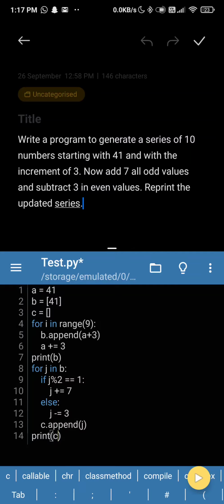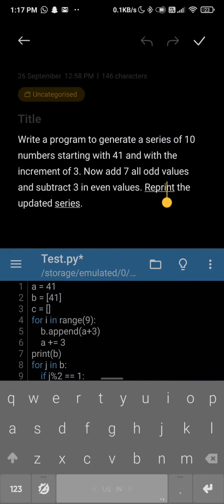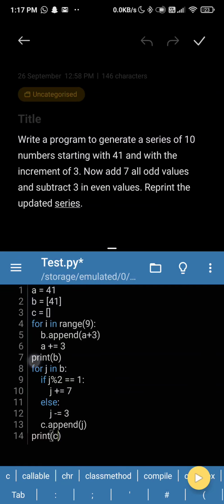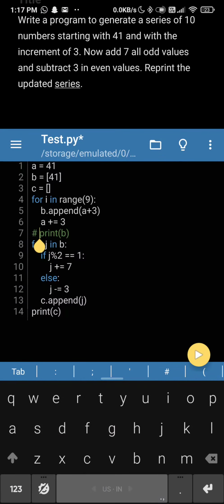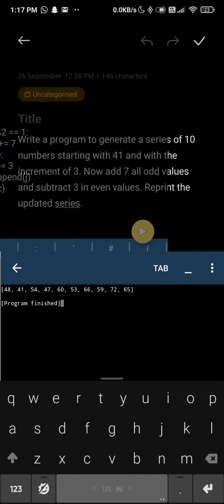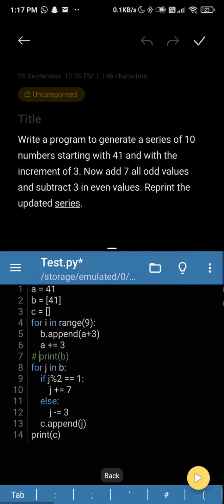Many coders do the thing, print it, and say okay, this is done. No, it's not that way. You have to see what output they want. So reprint the updated series. So we don't need this print b. We'll put a hash here. It would not print b now, right? Because it is a comment.